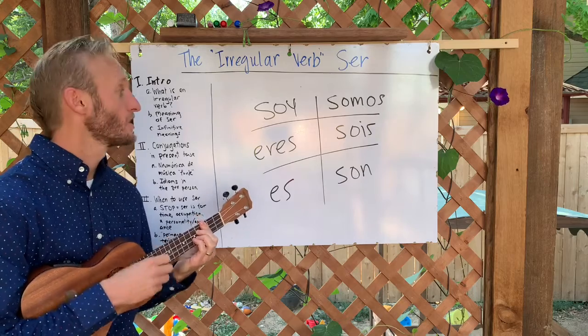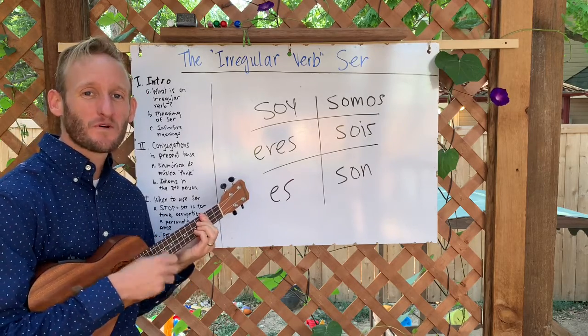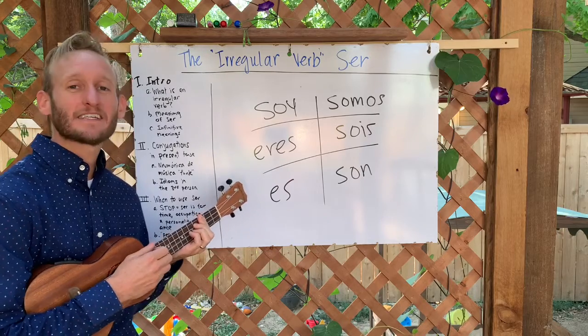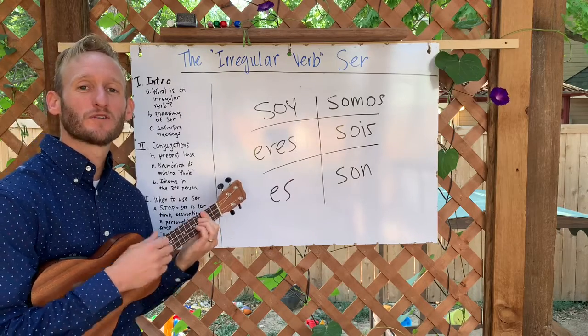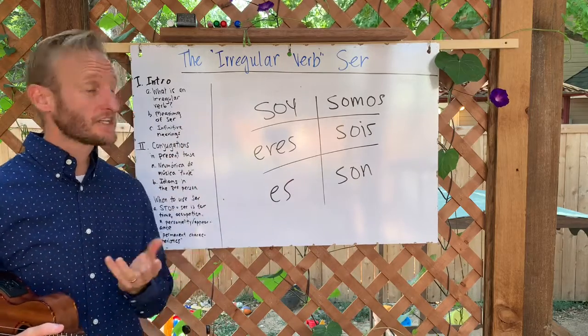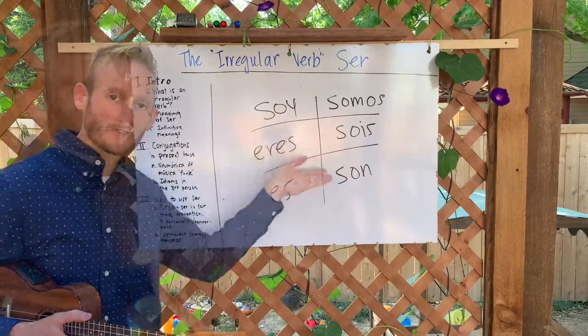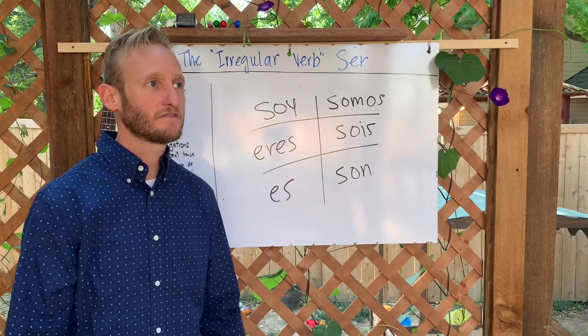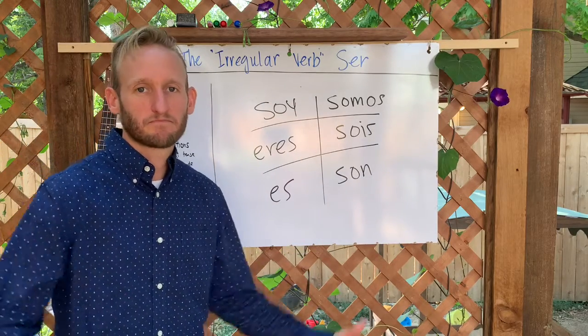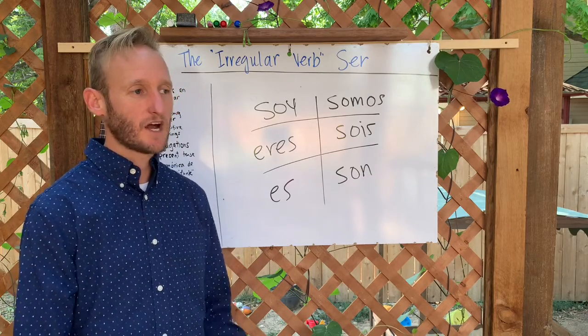A couple more times. Soy, eres, es, somos, sois, son. Muy bien. So, that is just a simple way, just soy, eres, es, somos, sois, son. You can even do it to your favorite trap beat and practice it that way. It's all about what you like.